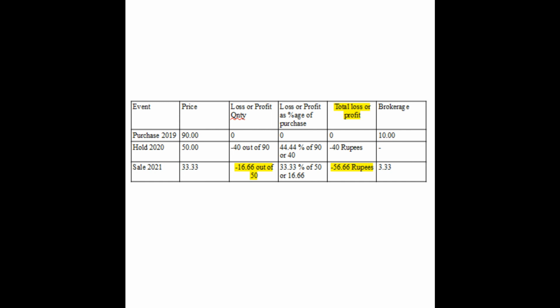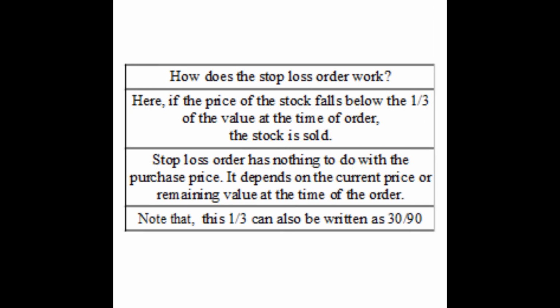If the stock price falls by 16.66 rupees, the shares are sold. Stop loss order has nothing to do with the purchase price. It depends on the current price or remaining value. However, compared to the original purchase price of the stock, or 90 rupees, this same 1/3 can also be written as 30 by 90.